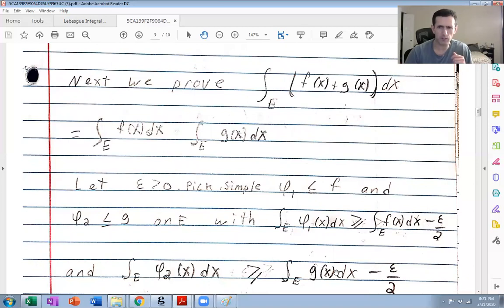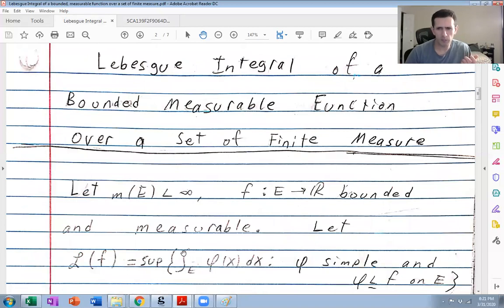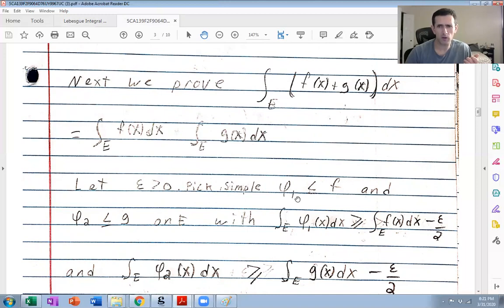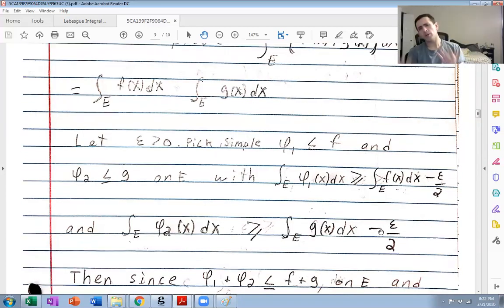Do the same thing for this integral here. Again, the lower Lebesgue integral is the supremum of all these integrals. So subtract epsilon, I can pick two of them here, one for f, one for g, that are respectively bigger or equal to the supremums minus epsilon over 2, neither of which are upper bounds.